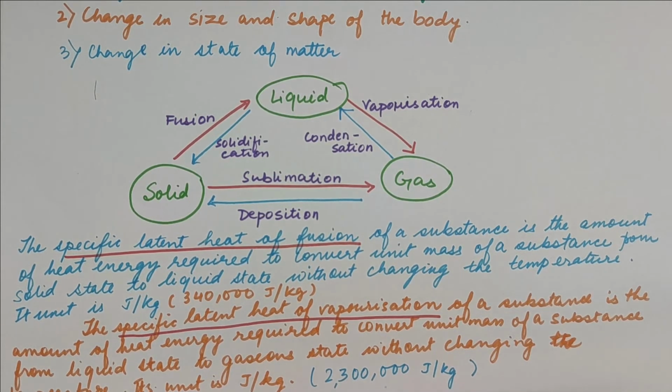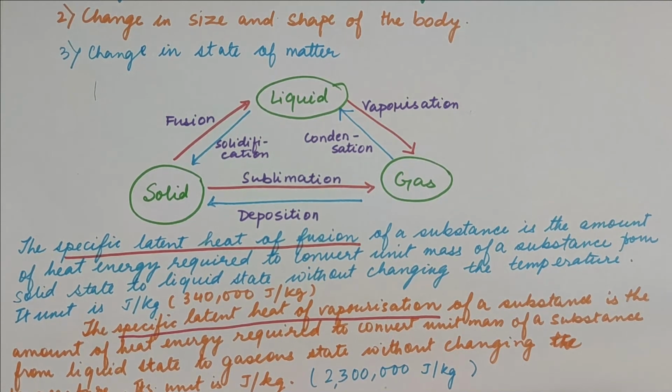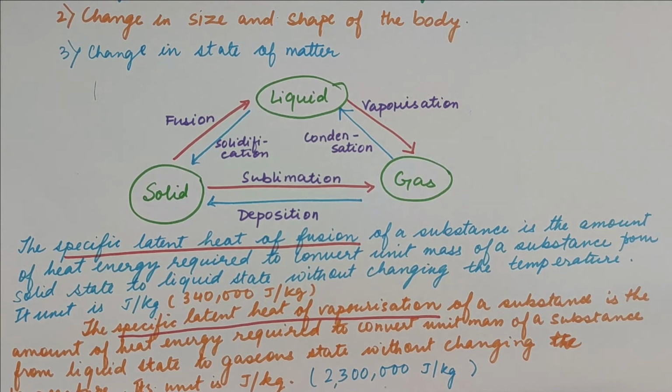You might have seen that when you keep a solid outside, maybe a piece of ice, you see that it changes into liquid, right? But there is no increase in temperature. The temperature increase is remaining hidden, latent, okay? But it is drawing in some heat to change from solid to liquid.